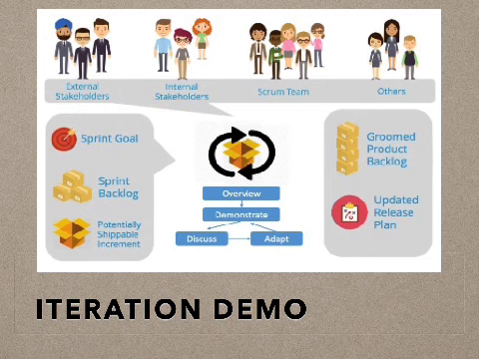So the outcome or the product of this iteration demo would be a groomed product backlog, a list of all prioritized work that we did not complete in the previous iteration. Based on that, we will have an updated release plan. We will say when we will be able to release the software and when we will be able to complete all of these backlogs. So this is the basic overview of an iteration demo or a sprint review. Both mean the same thing.